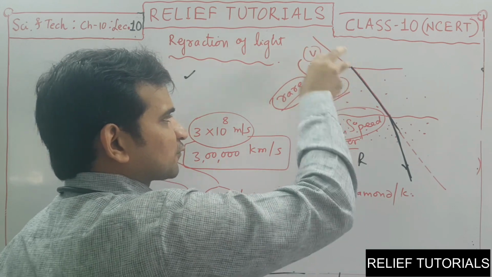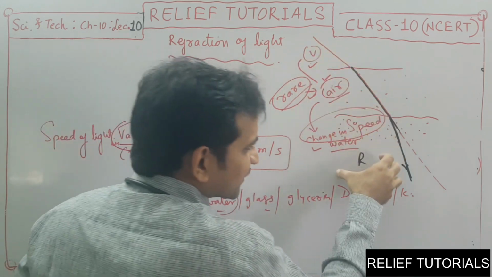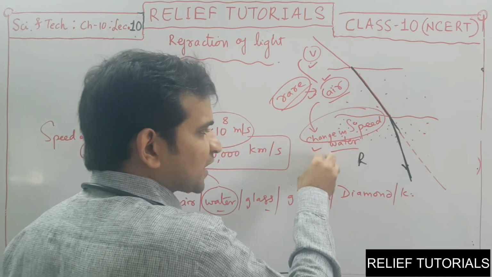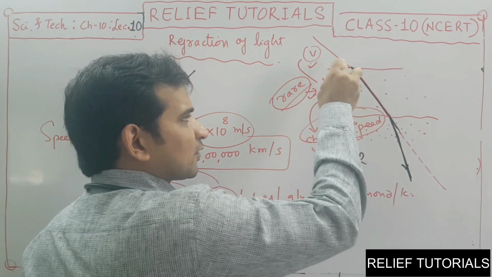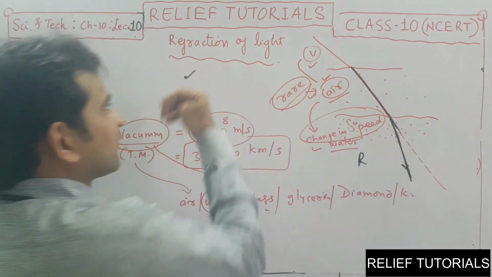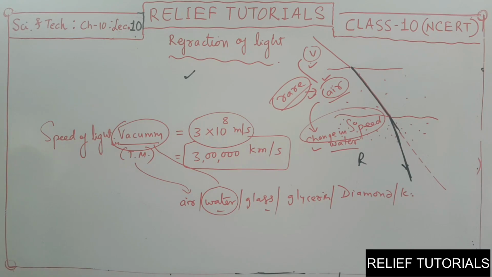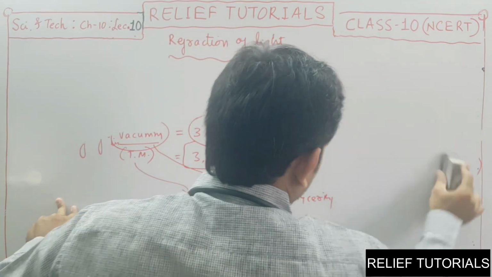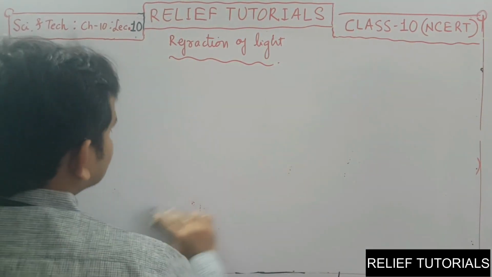So when light enters from such a medium to another medium, the speed of light changes, and because of this change in speed, the original path of light is deviated, and this bending of light is called refraction of light. So let us see the definition of refraction of light.